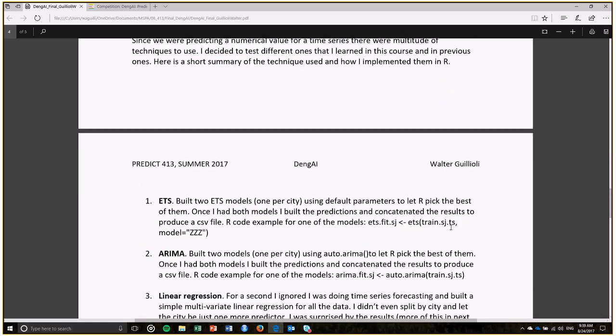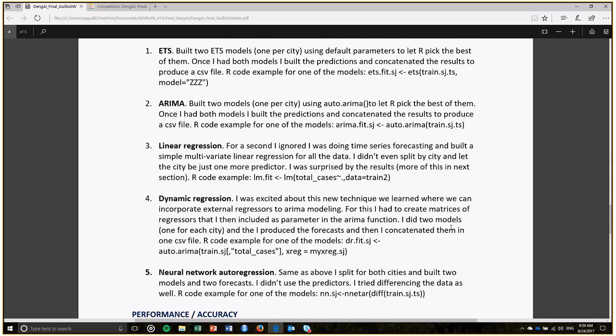In total, I ended up doing 5 models, and I'm showing all of those 5 there. I wanted to test different things, not spend a lot of time in one technique, but just make it work. And this was challenging because, for example, for models number 1 and number 2, I could simply use my time series objects and do very simple modeling with those.